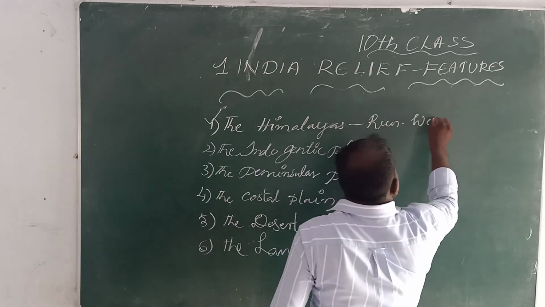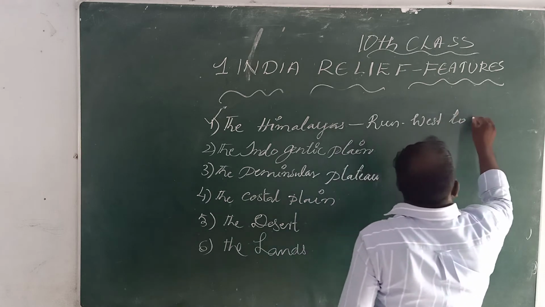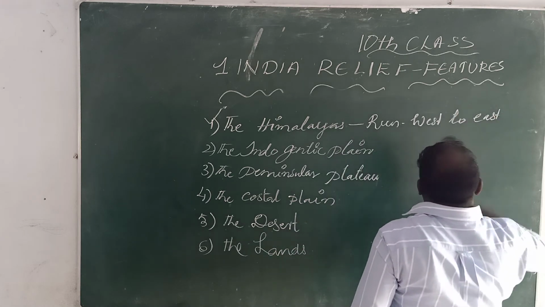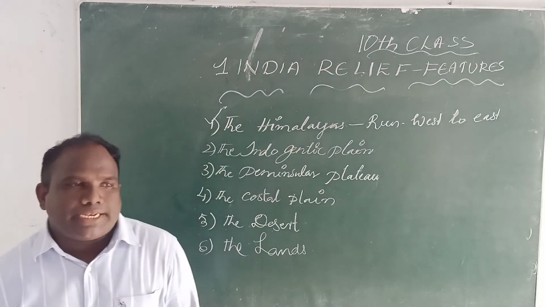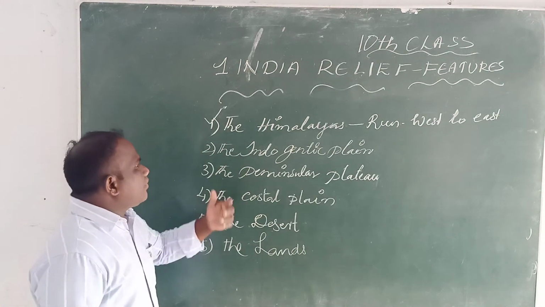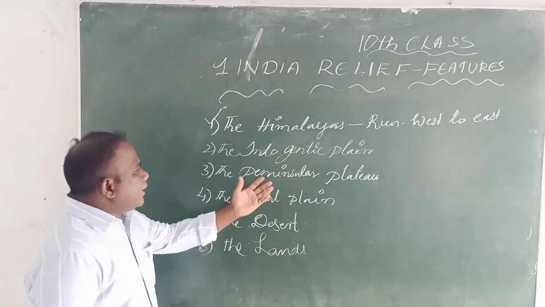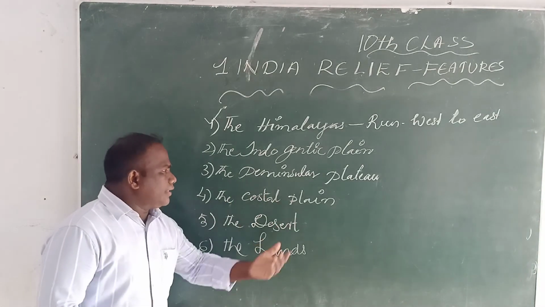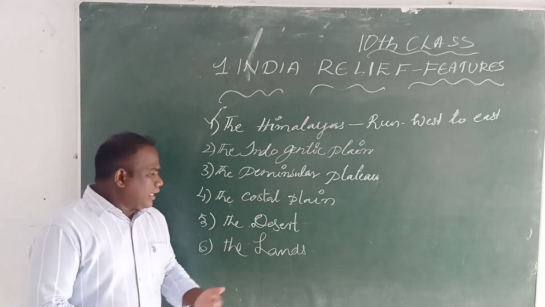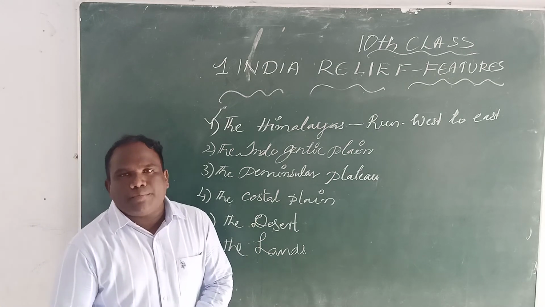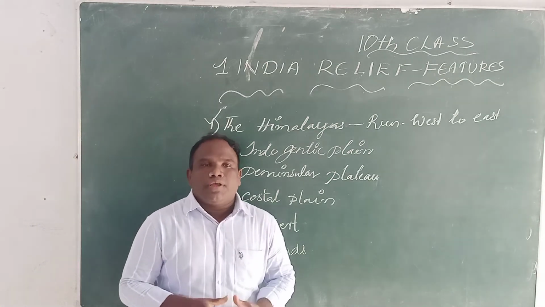Dear children, we have the major relief divisions of India: the Himalayas, the Indo-Gangetic plain, the peninsular plateau, the coastal plain, the desert, and the islands.